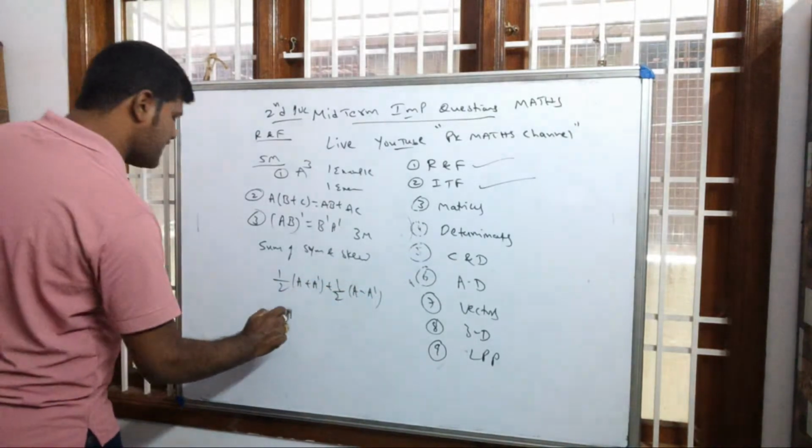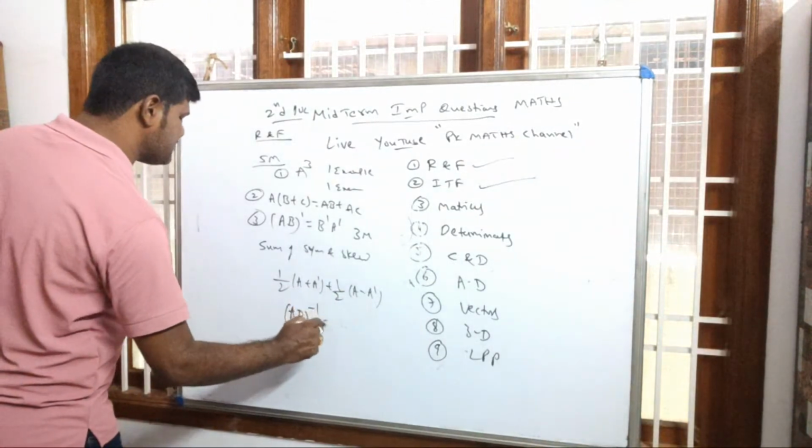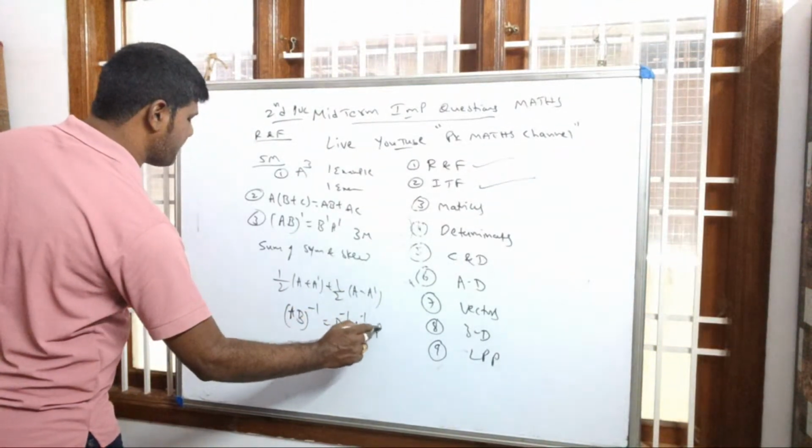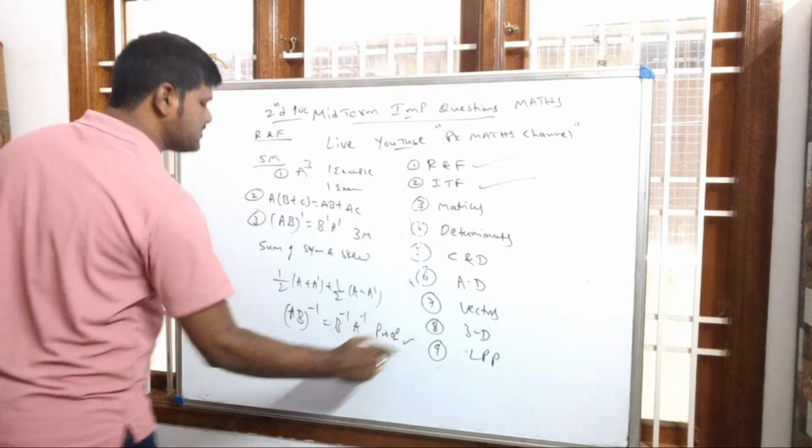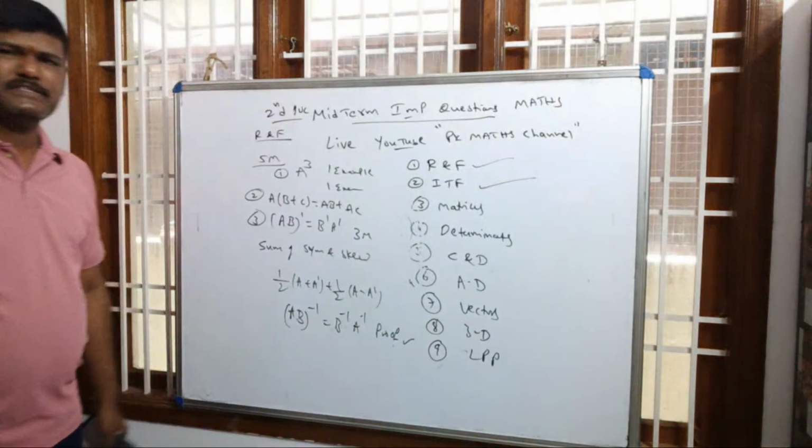In the rare case, if the paper is going to be tough, the proof of (AB) whole inverse equals B inverse into A inverse is there. This proof they will also ask for 3 marks. Okay. 2 marks they won't ask this question.